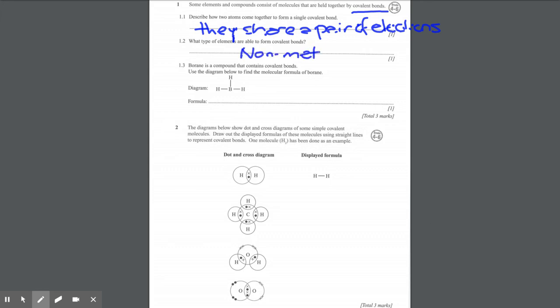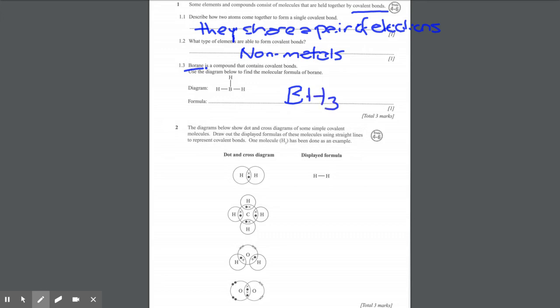Remember, metals would generally bond ionically if they were going to come together with a non-metal. So two non-metals come together and bond covalently because they're going to be able to share and both fill up their shells without giving anything away. An example is borane. It contains covalent bonds between boron and hydrogens, and the formula is as simple as it looks. It is a case of adding up the elements within it, and we've got BH3.